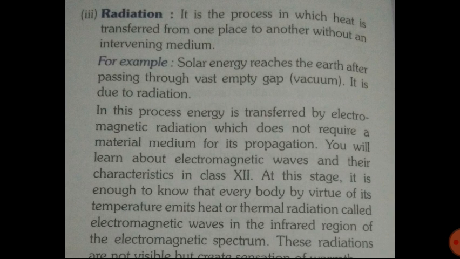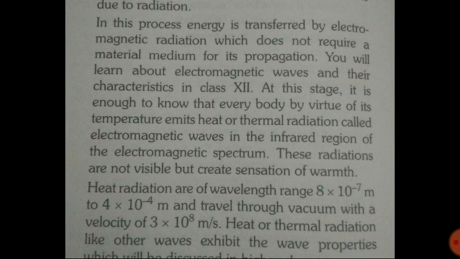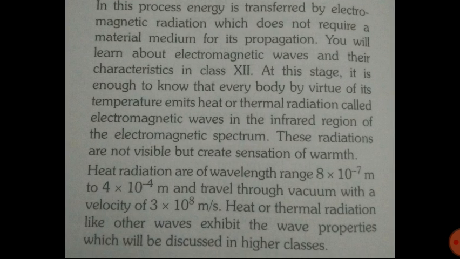In this process, energy is transferred by electromagnetic radiation, which does not require a material medium for its propagation. In class 12th we will study many things about electromagnetic waves, but here you only have to know that heat is coming to the earth in the form of radiation.